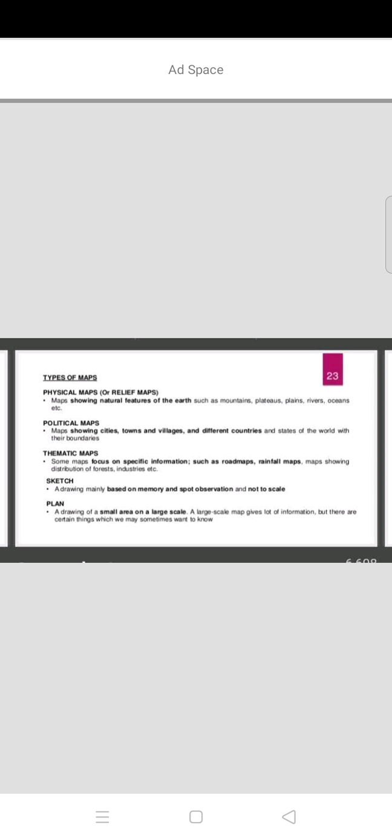These all are giving the information. These maps are called political maps. Thematic maps. So what is a thematic map? Some maps focus on a specific or particular piece of information. If you see some of the maps, they will give only particular information. Okay, those maps are called thematic maps.